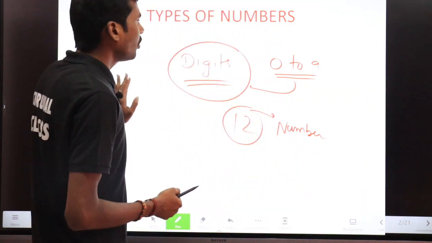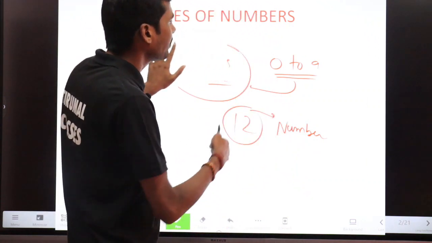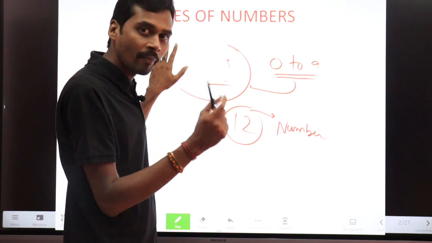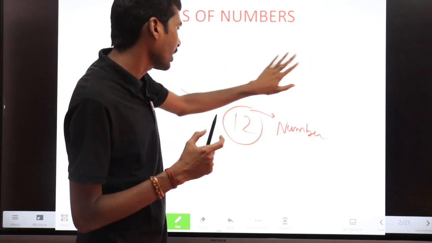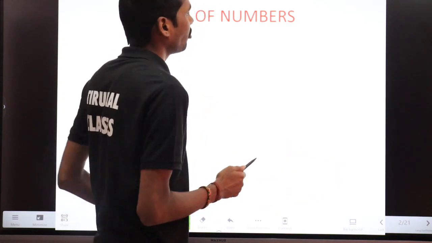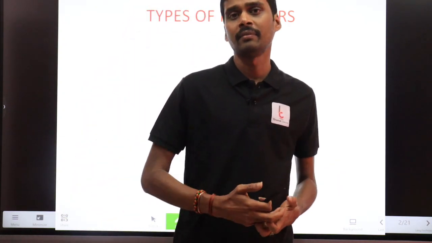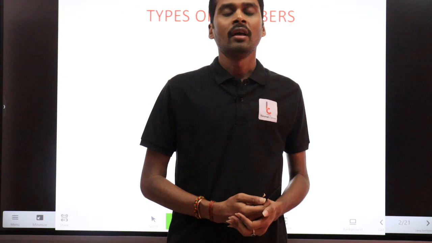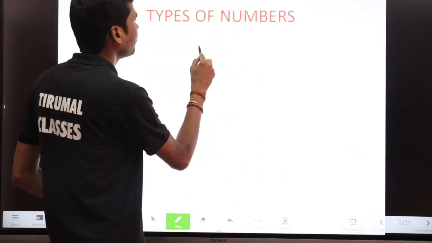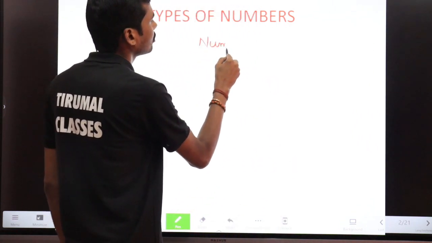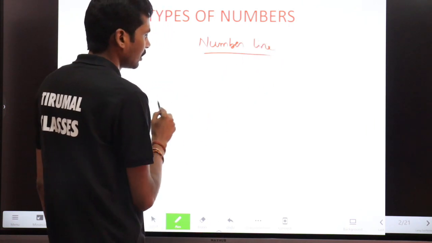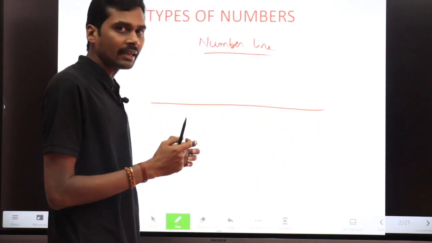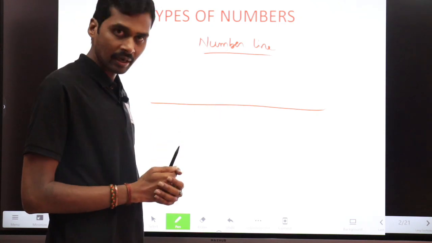We have different types of numbers. A number is nothing but a combination of digits. By the way, we also have a term called number line. If you represent numbers on a line, that is called a number line.